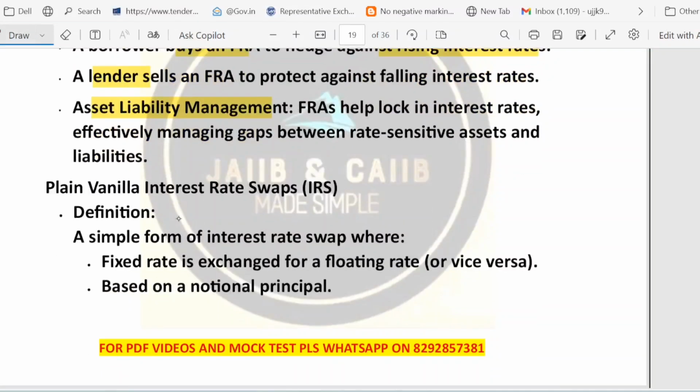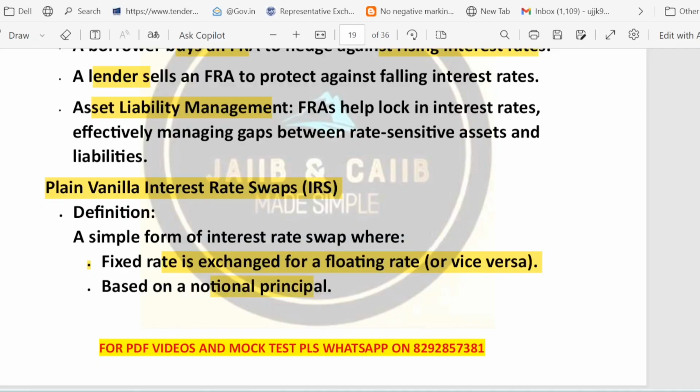Now let's switch our focus to the plain vanilla interest rate swap, called plain vanilla IRS. This is the simplest type of interest rate swap. What happens here is that one party agrees to pay a fixed rate and the other party agrees to pay a floating rate. So a fixed rate is exchanged for a floating rate and vice versa. And again, payments are calculated on a notional principal.